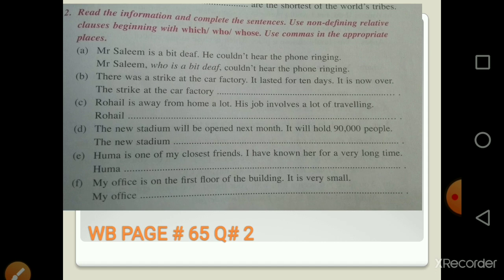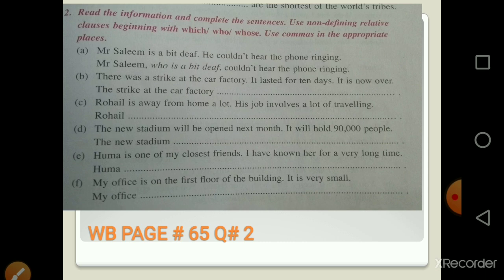Now there was a strike at the car factory. It lasted for 10 years. It is now over. The strike at the car factory, which lasted for 10 years, is now over. Number 3, C: Rohel. Now, his job involves a lot of traveling. So, whose job involves a lot of traveling? Please put a comma after Rohel and after traveling also. Rohel, whose job involves a lot of traveling, is away from home a lot.